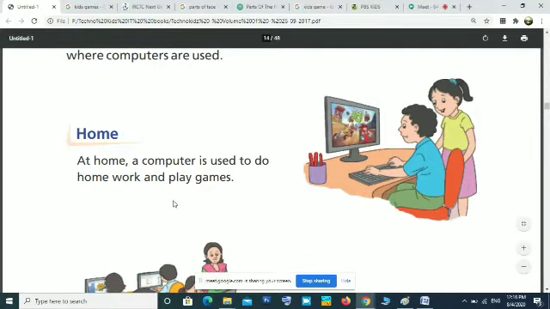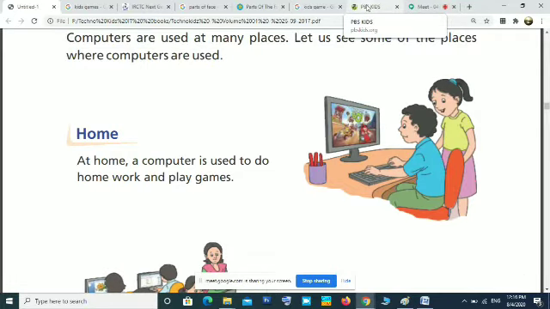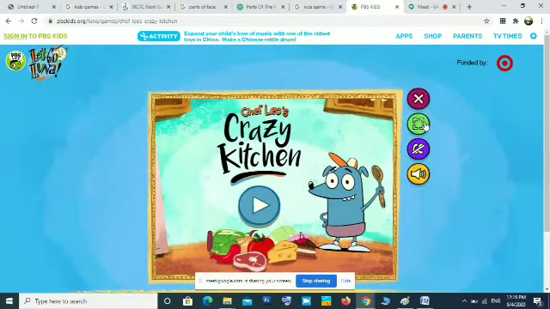The next one is games. In computer you can install different games. Okay, if you are getting bored after several hours of studies, you can go for some entertainment. So many games will be available on the computer. You have to install it.